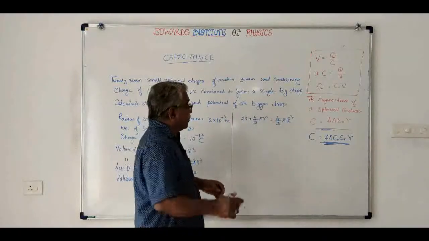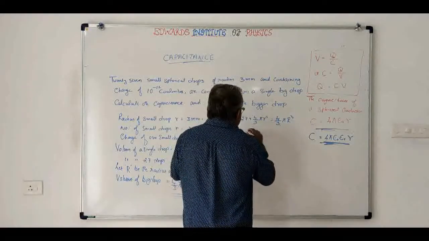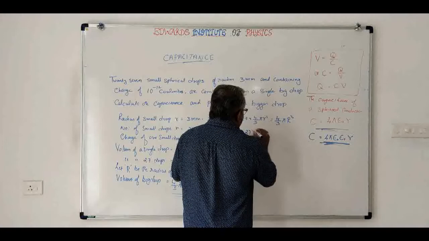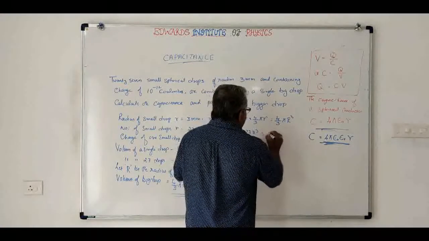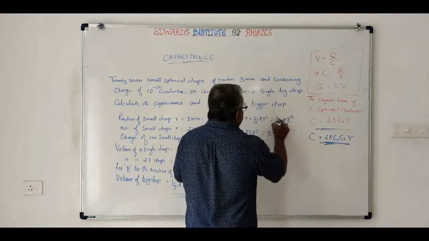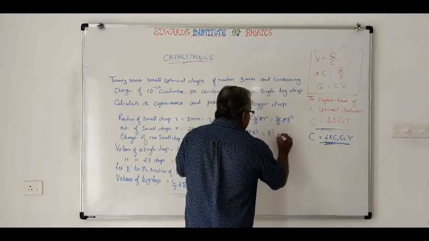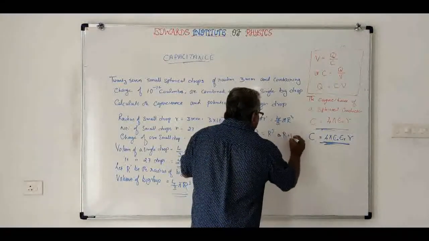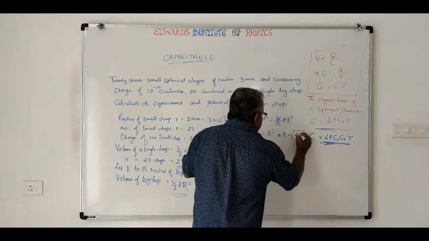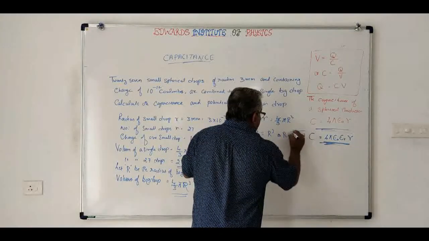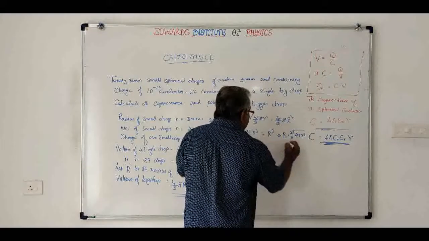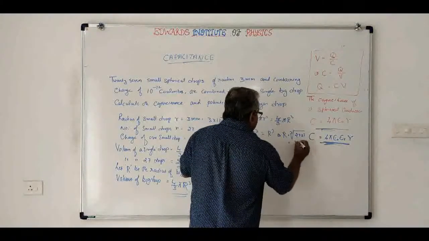That will be same. So you will get R cube equal to 27 r cube, or R will be equal to cube root of 27 r cube, and that will be equal to 3r.